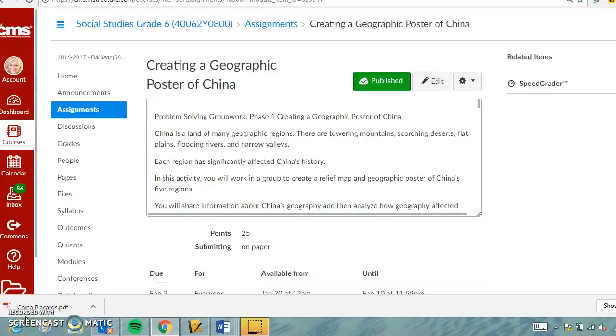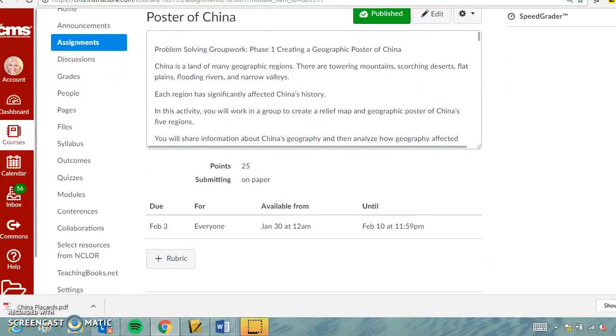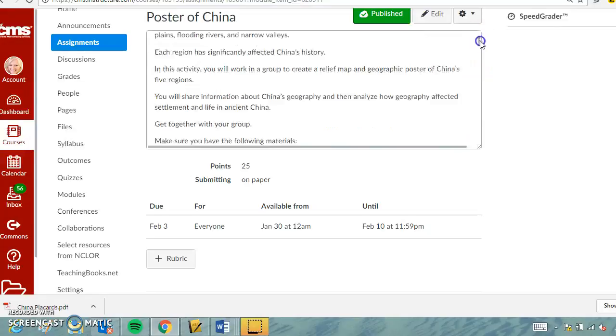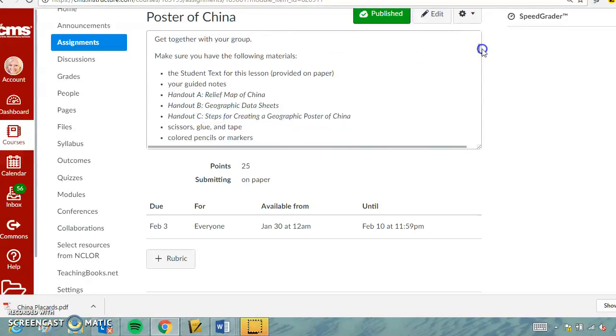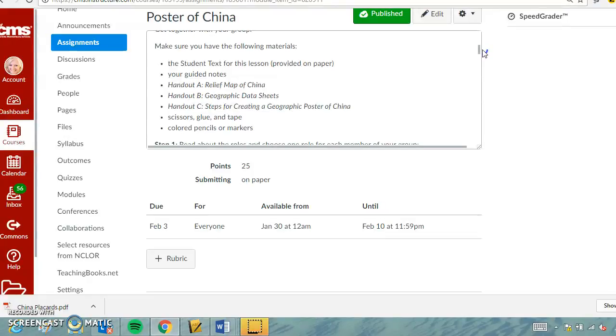China is a land of many geographic regions. There are towering mountains, scorching deserts, flat plains, flooding rivers, and narrow valleys. Each region has significantly affected China's history. In this activity, you will work in a group to create a relief map and geographic poster of China's five regions. You will share information about China's geography and then analyze how geography affected settlement and life in ancient China. So before you get together with your group, I'm going to read these for you, and then you can move ahead with your group.